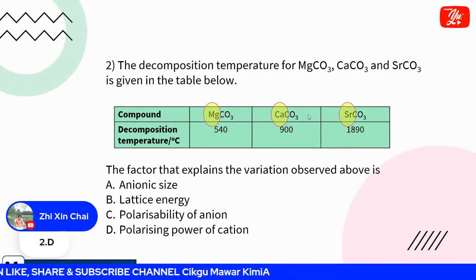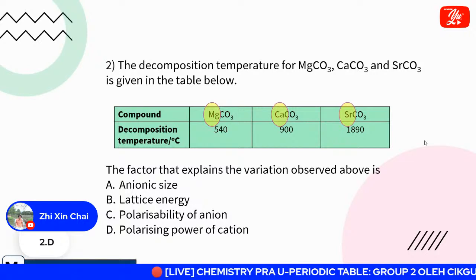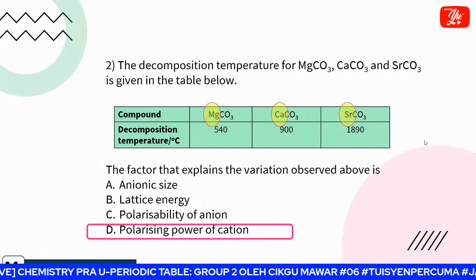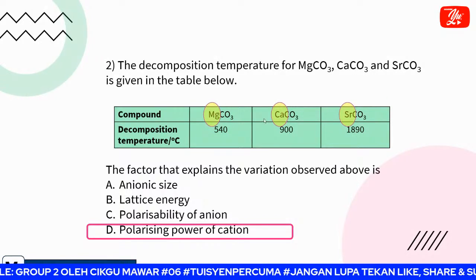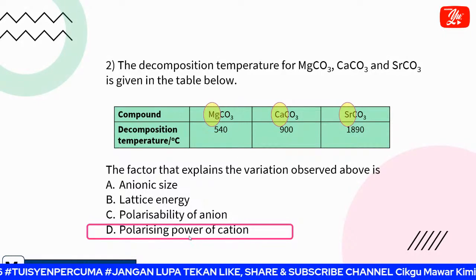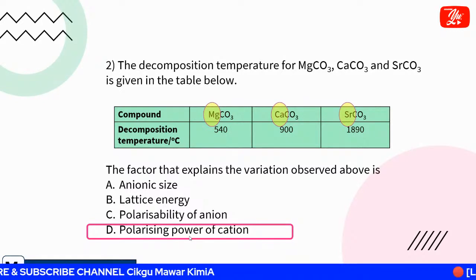Cikgu Mawar, yes? One student, Justin Chai, answered D. Okay, polarizing power of the cation. Let me see the answer. Yes, correct. Okay, good, very good, student. Because we talk about the difference of cation, when we explain, we must put the keyword polarizing power. That's all. This one is quite confusing, but actually it is very easy. You need to know how to tackle the question.